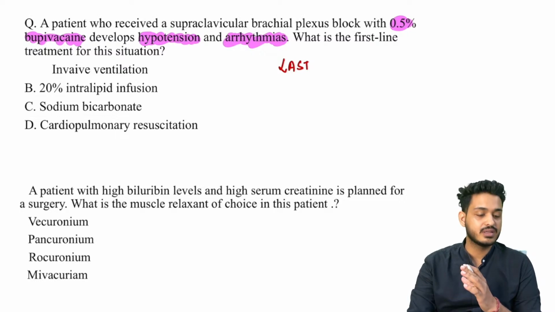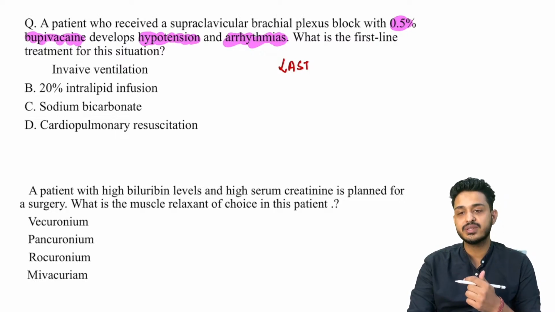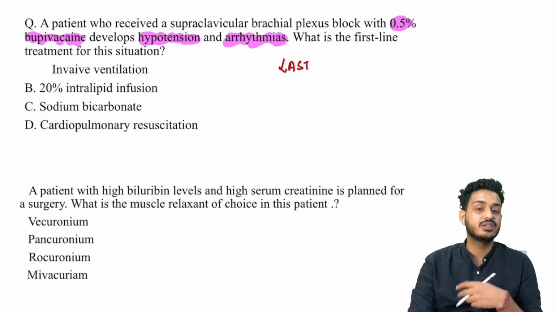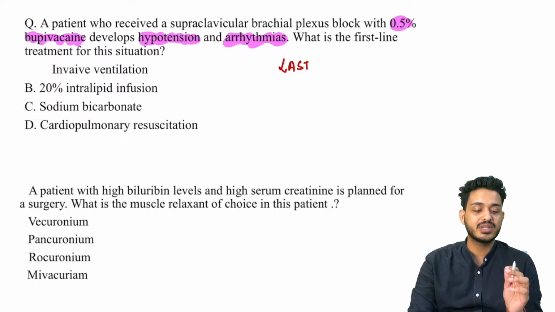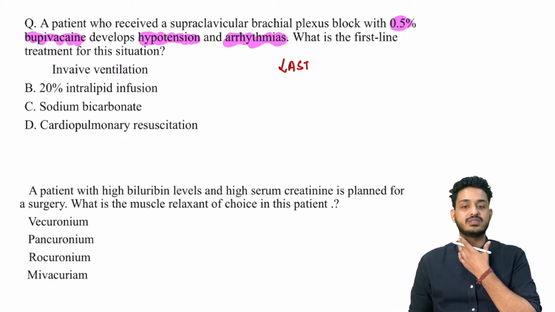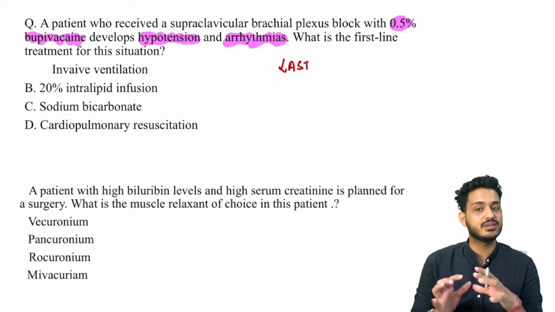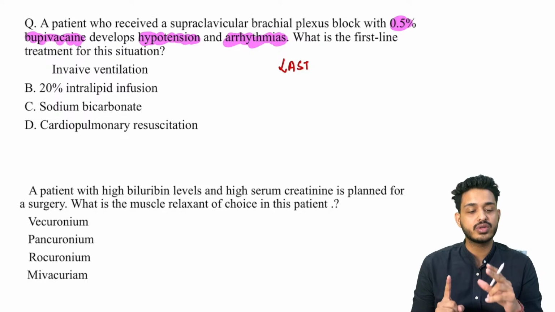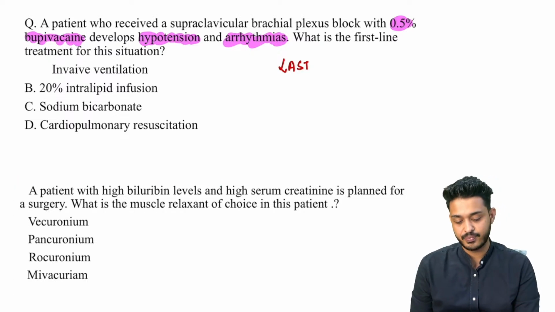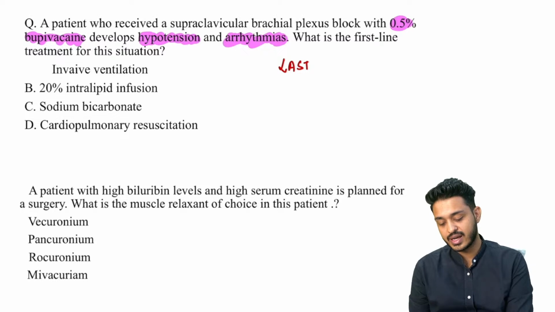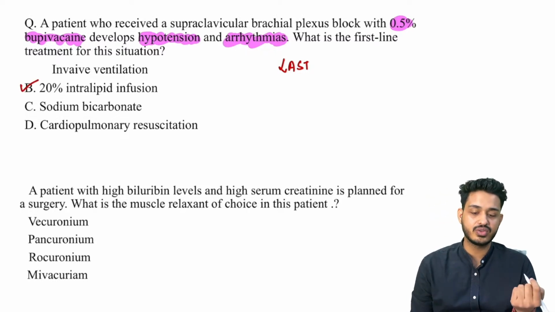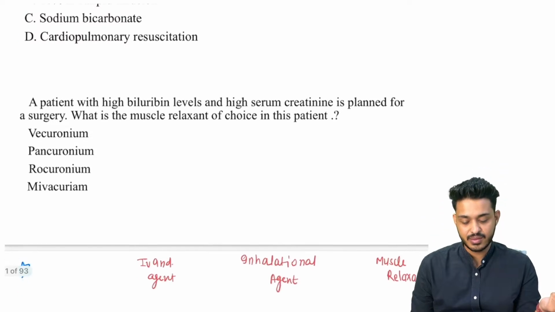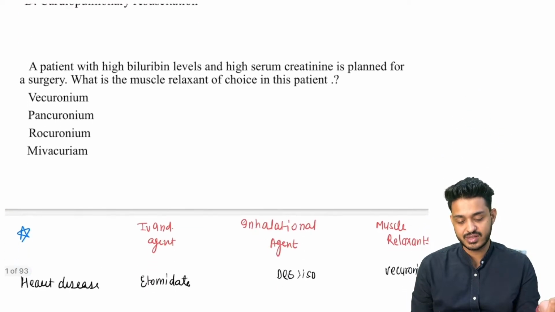Hypotension और arrhythmia में you are not going to do CPR. You are not going to do CPR in the cases of hypotension or arrhythmia. जब बिल्कुल बंद है, cardiac arrest है, then only you will be doing CPR. Remember this thing. जब तक you are having pulse, जिंदा है बंदा, तब तक CPR नहीं देना है उसको. अगर breathe कर रहा है, अगर pulse आ रही है, need not to give CPR. What you need to give, the drug of choice for LAST is going to be 20% intralipid solution. This is what we have discussed. Okay, 20% intralipid infusion emulsion, that is what we are going to give.